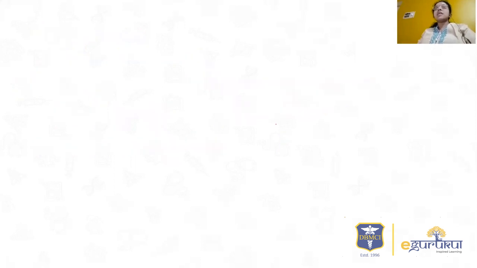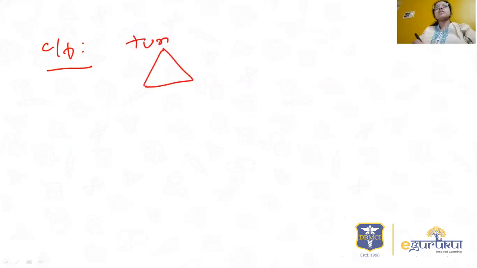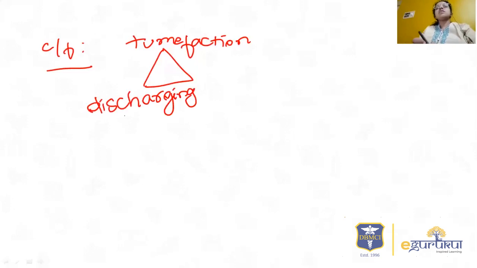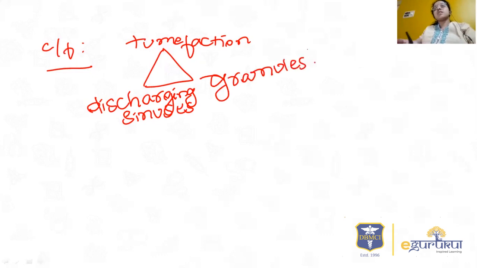Let us see what the clinical features of mycetoma are. It is usually characterized by a triad of tumefaction, that is edema, discharging sinuses, and granules. Granules will be discharged from the sinuses. Based on the different color of the granules, you are going to identify the species. This is the triad which constitutes the clinical feature of mycetoma.